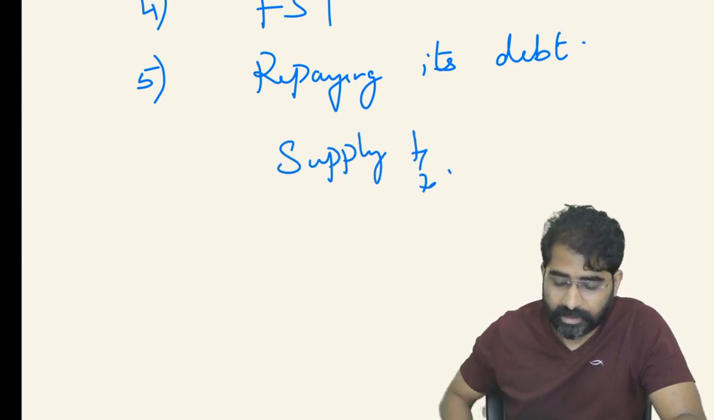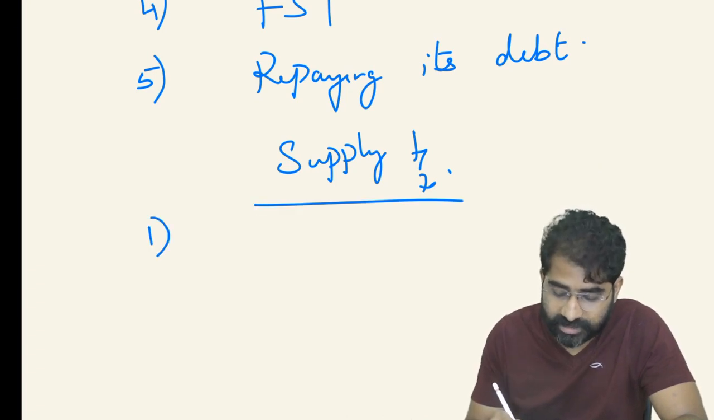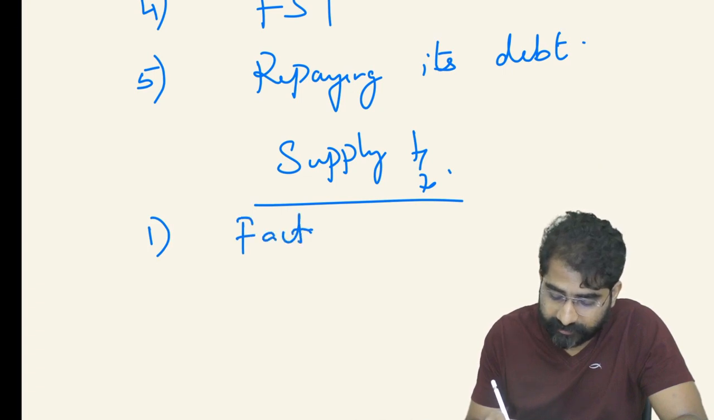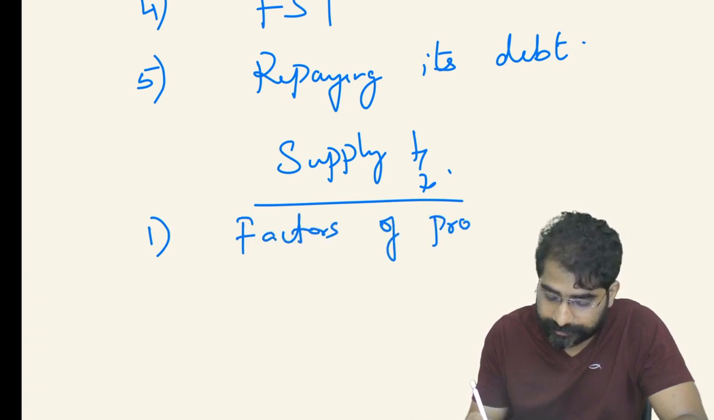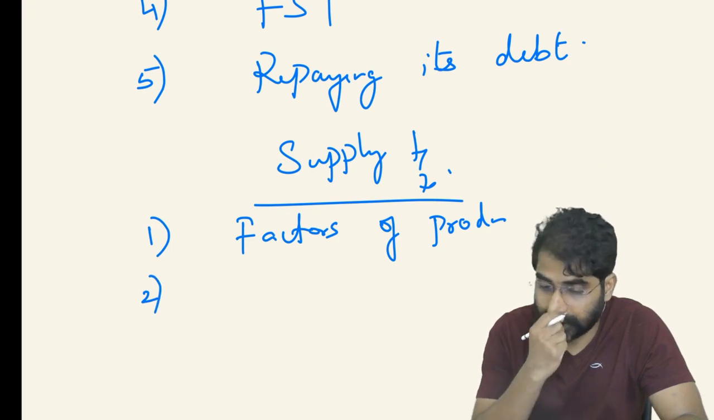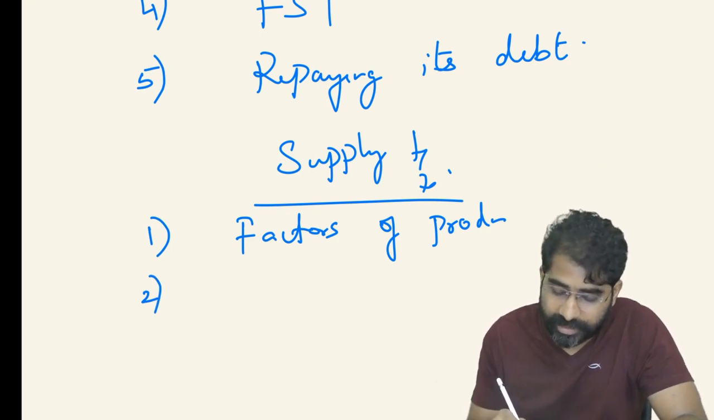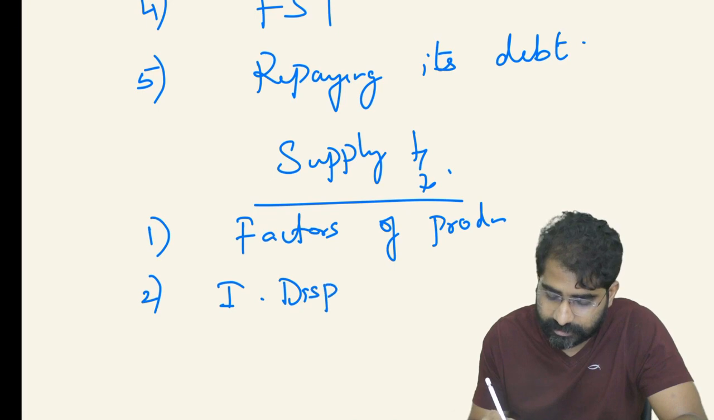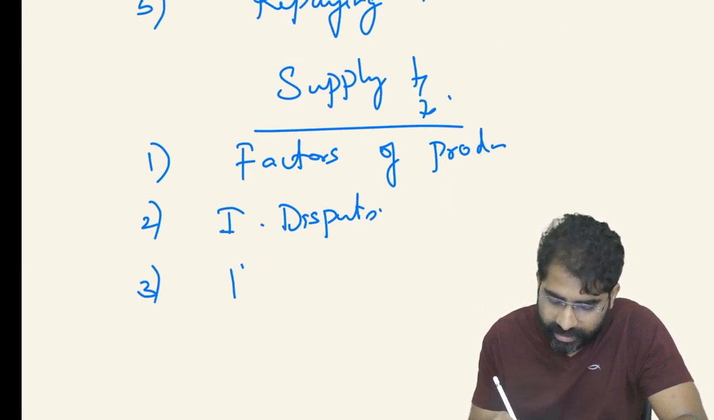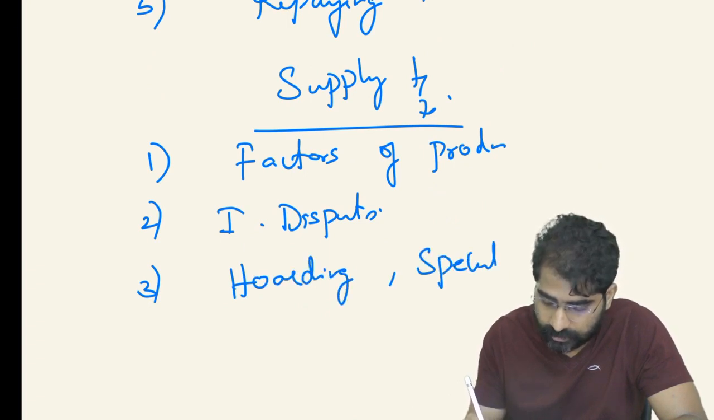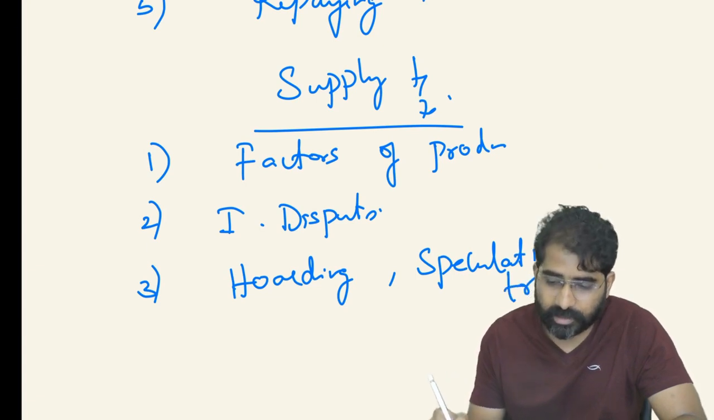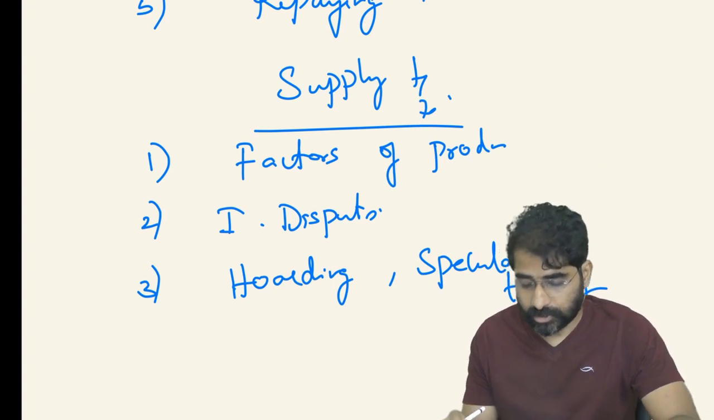For example, there can be shortage with respect to factors of production: land, labor, capital, entrepreneurship. Shortage with respect to factors of production can also create a problem. Then we have industrial disputes, issues related to hoarding, and speculative trading. All these can be causes, along with natural calamities, etc.